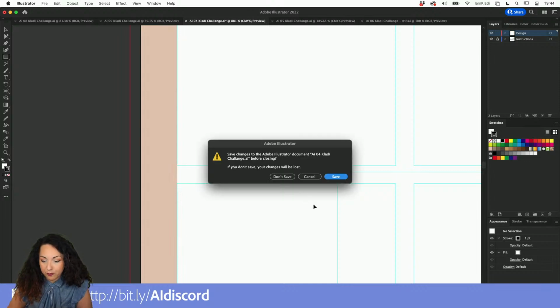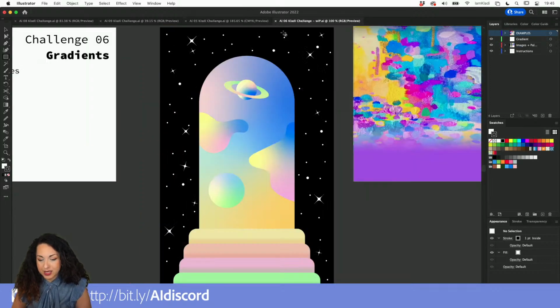When printing. Perfect. I just want to move fast because there is much more to talk about. Here we've been playing with gradients. So not only did we discover the difference between a linear gradient, radial gradient, and the magic freeform gradients, but we also learned how to use blend modes in order to have them multiply and show different effects.